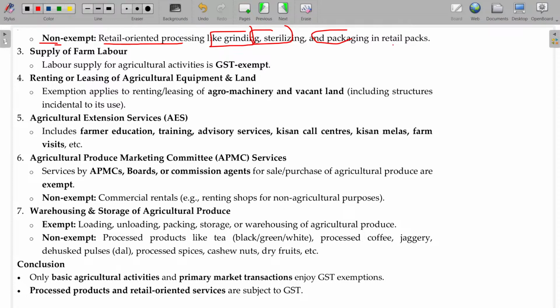Bulk packing, okay. If you are packing in retail packs after some process for saleable purpose, that activity will not come under this exemption. Finishing off and packing at the farmland itself is fine. Subsequently, for the saleable purpose, if you do some more activity, that activity will come under GST.